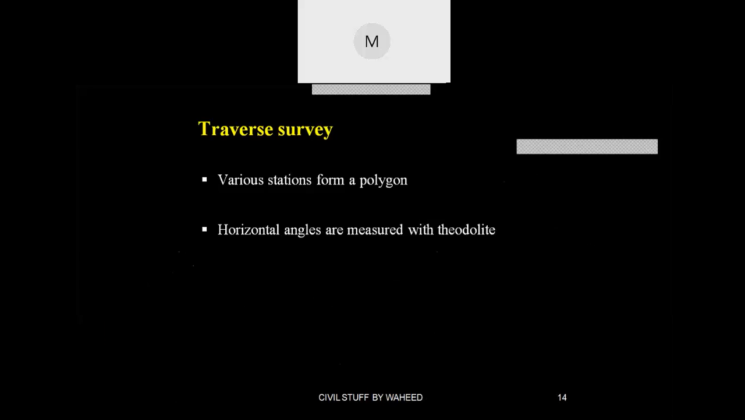In the theodolite you will be having two circles: one is a horizontal circle and the other a vertical circle. You will come across this in your third semester, no need to worry. And if you are interested, my YouTube channel already has these theodolite surveying topics. Okay, next, linear measurements are taken with tape or chain.